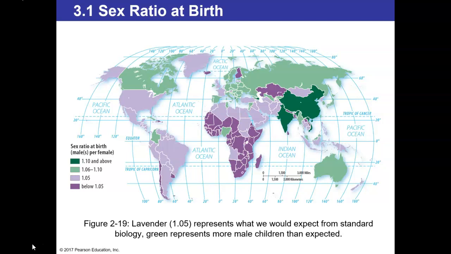The more green regions are going to indicate a preference for boys, meaning that you're going to have much higher numbers of males to females. This can be both reasons of cultural preference as well as implemented policy. The regions that have the darkest green are ones where you are going to see aggressive policy.